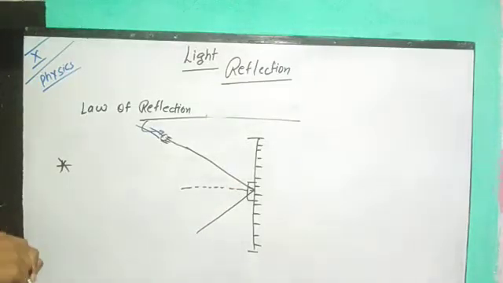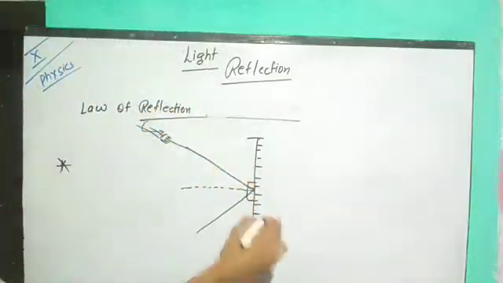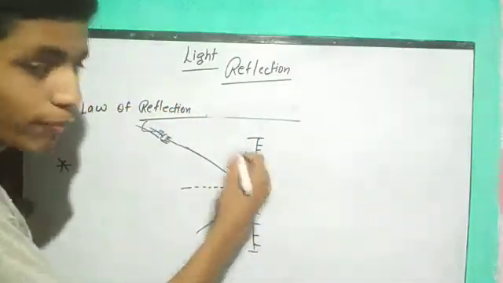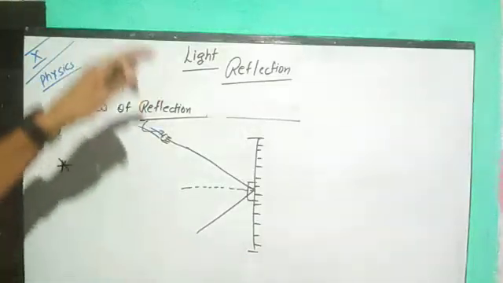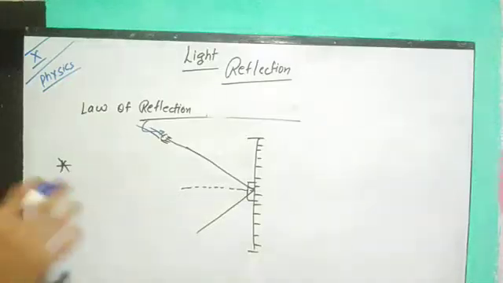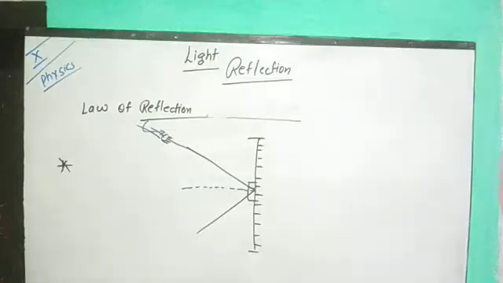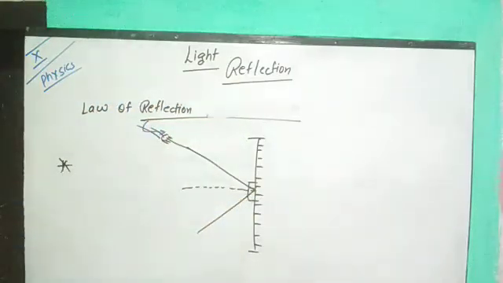This point is known as the point of incidence, and the point through which the reflected ray gets off is known as the point of reflection. And the normal is actually drawn at the point of incidence. So guys, one thing that we have to keep in mind is that according to the first law of reflection, the reflected ray, incident ray and normal always lie in the same plane. It will not go like that.